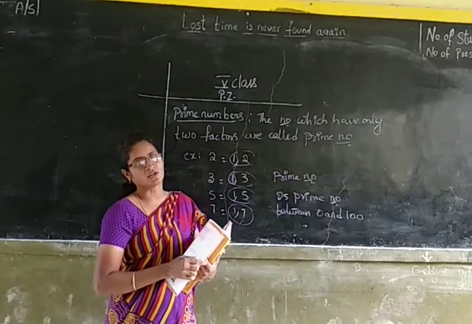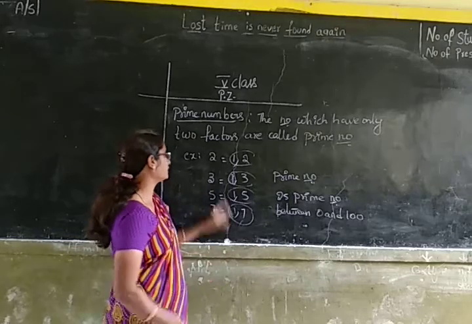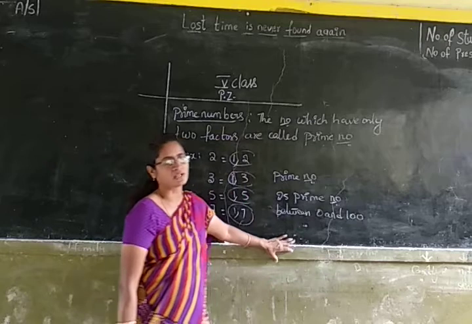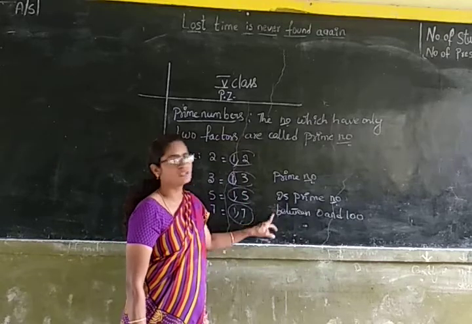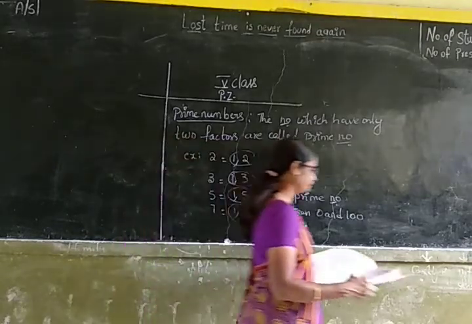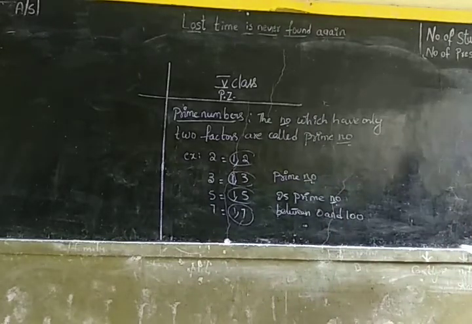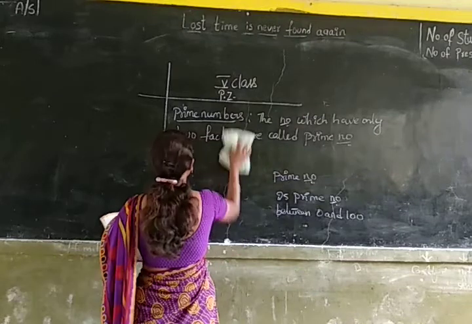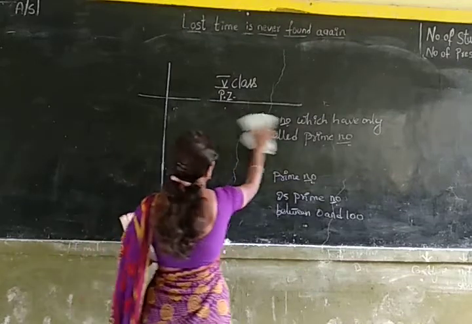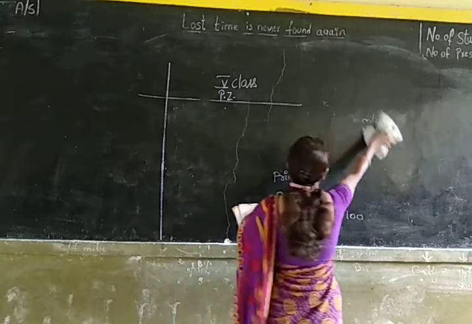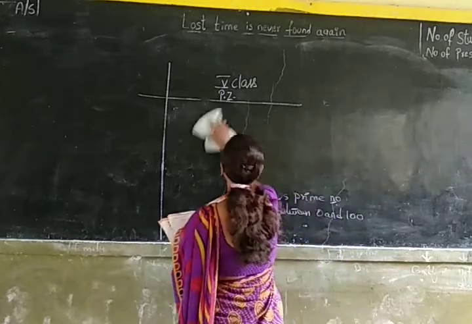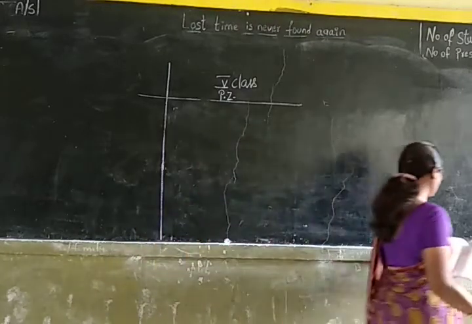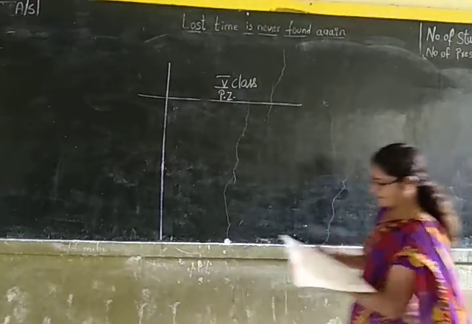Also, 0 is not a prime number. You have to remember these 2 points. Okay, children? Now let us move to the composite numbers.